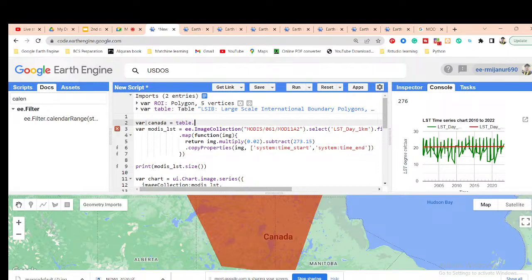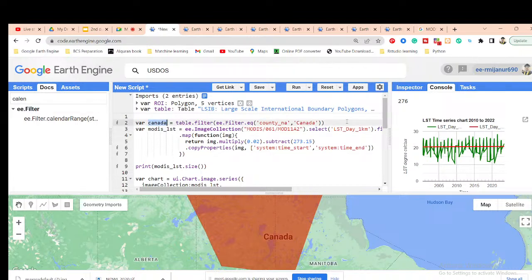This table just filter. How can I filter? Earth Engine filter dot equal, put the country name Canada. Okay, so now the Canada shapefile is stored in this variable.